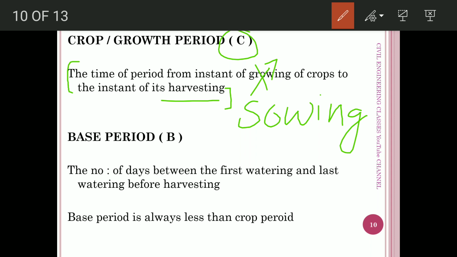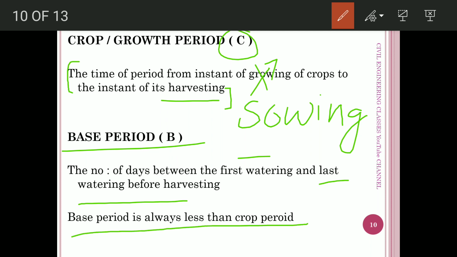Next confusing term is base period. Base period is related to irrigation, while the crop period or the growth period is related to the crop only. Base period means it is the time between the first watering and the last watering before harvesting. Usually, base period is always less than the crop period.